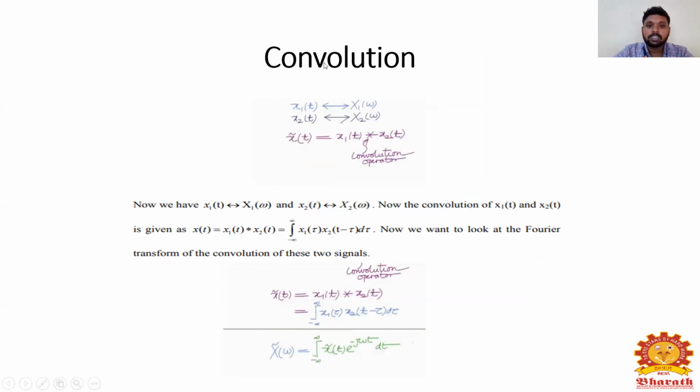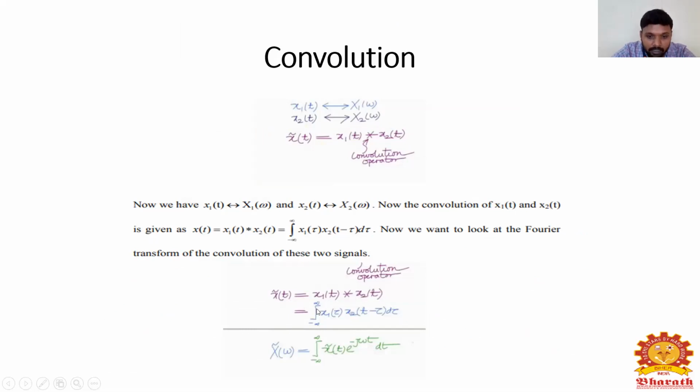Finally, convolution. The next topic is convolution. So we know that x1 of t has the Fourier transform X1 of omega, and x2 of t has the Fourier transform X2 of omega. Now the convolution of x1 of t and x2 of t is given as x of t equals x1 of t convolved with x2 of t. So this is the convolution operation.